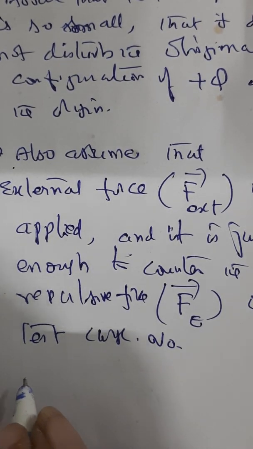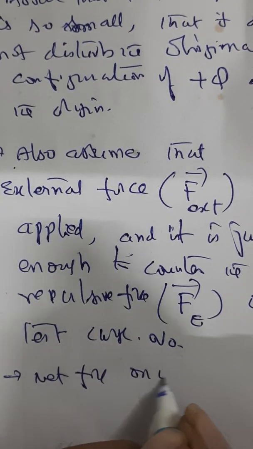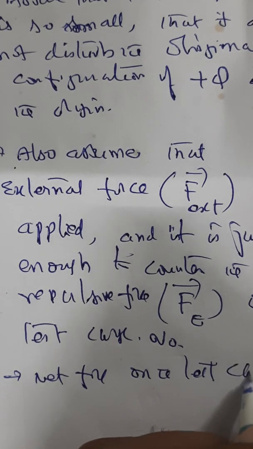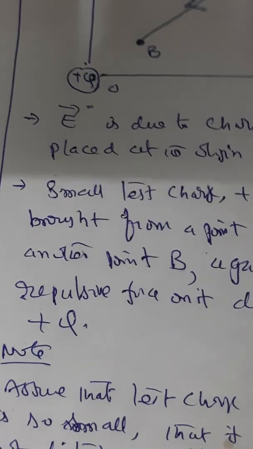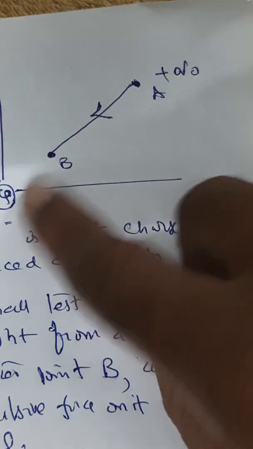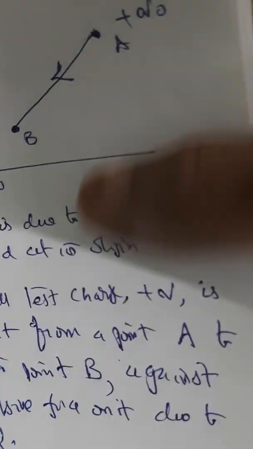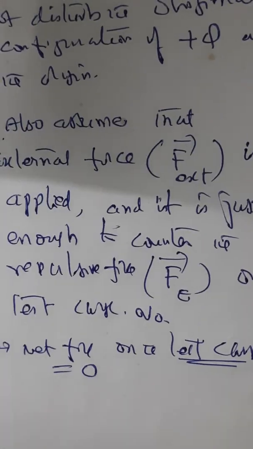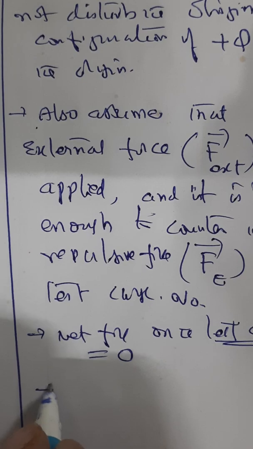Therefore, the net force on the test charge is zero, because both are equal in magnitude and opposite in direction. That is what "just enough" means.